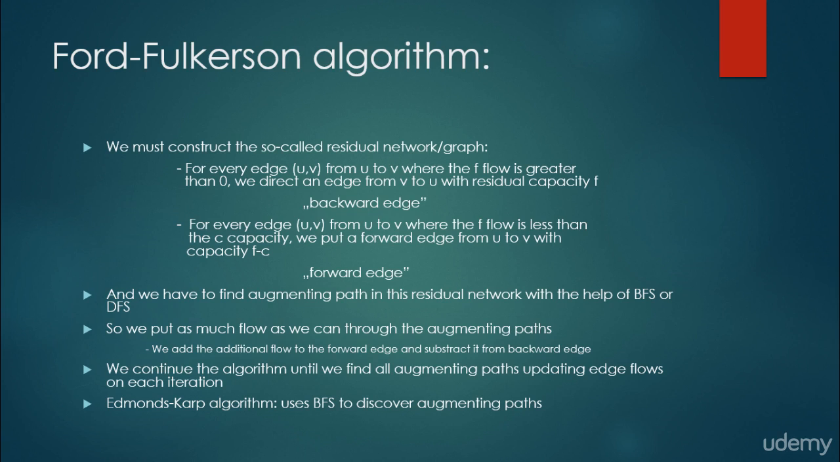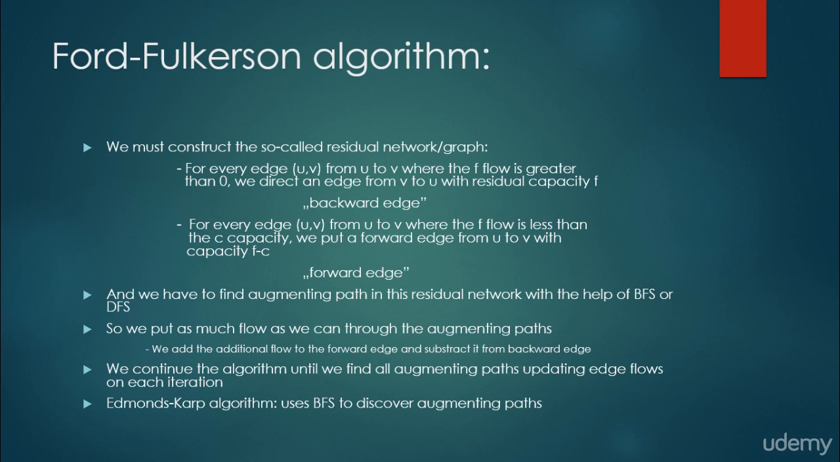When we implement this algorithm, we will have methods in the edge class. It's not so hard, but we have to remember these backward edges and forward edges. And we have to find an augmenting path in the residual network with the help of breadth-first search or depth-first search. Edmonds-Karp algorithm uses breadth-first search, so we will do the same.